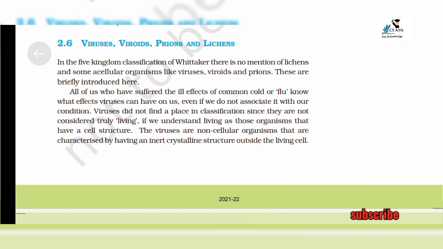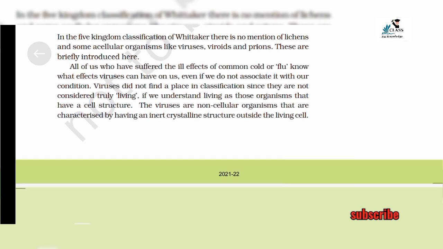2.6 Viruses, viroids, prions and lichens. In the five kingdom classification of Whittaker, there is no mention of lichens and some acellular organisms like viruses, viroids, and prions. These are briefly introduced here.